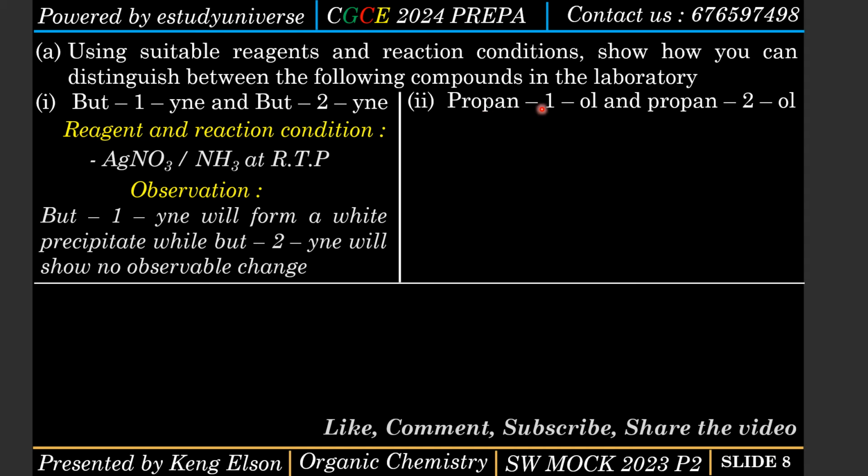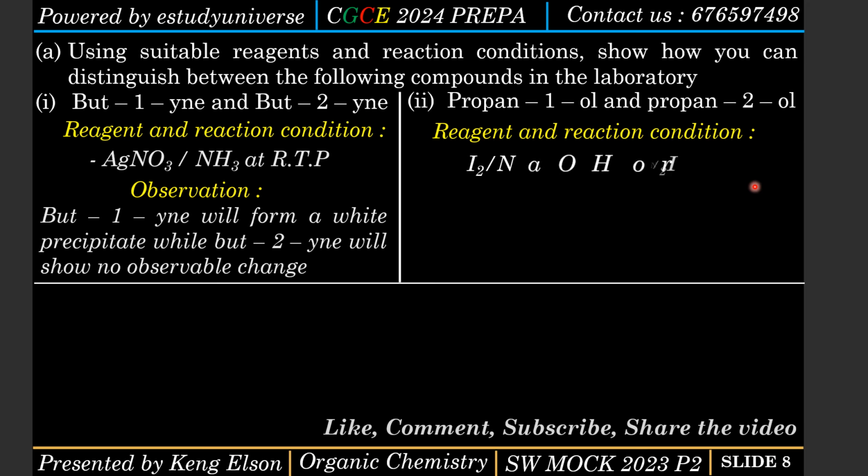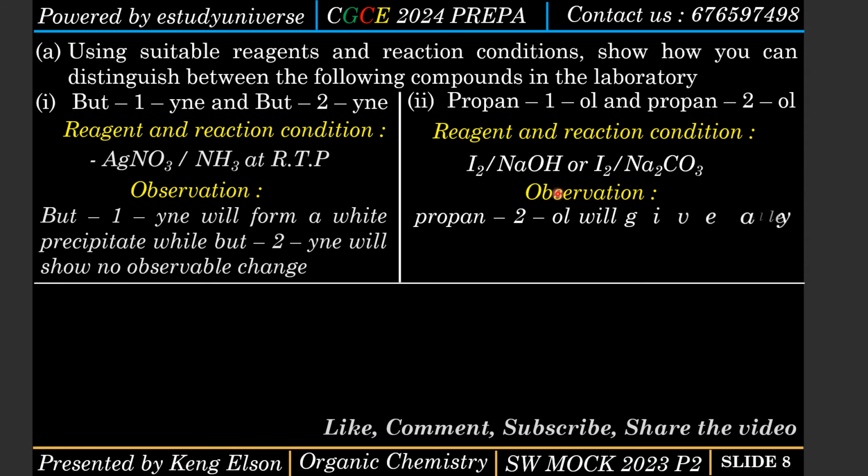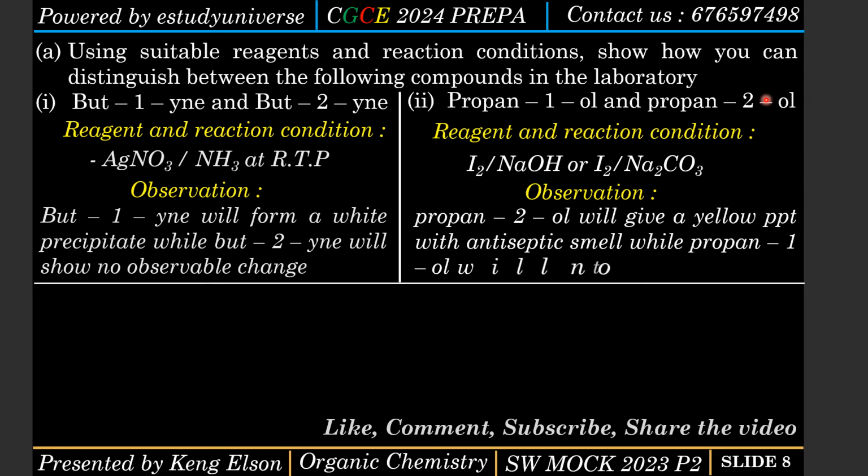Let's go to propan-1-ol and propan-2-ol. These are two alcohols. One is a primary alcohol and one is a secondary alcohol. So you need to ask yourself, which chemical test will I use to distinguish between a primary and a secondary alcohol? The reagent and reaction condition, we can use the iodoform test. That is iodine in sodium hydroxide. What is the observable change? Propan-2-ol, which is a secondary alcohol, will give a yellow precipitate with an antiseptic smell, while propan-1-ol will not.